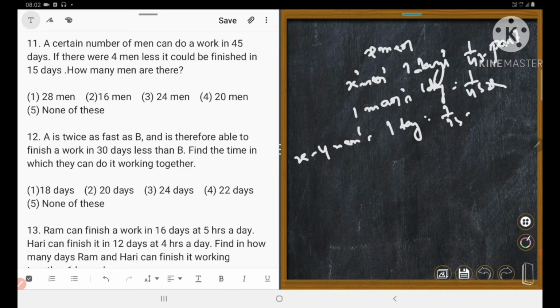Could you understand it? 1 upon 15. So 1 day's work is equal to 1 upon 15 into (x minus 4). That means